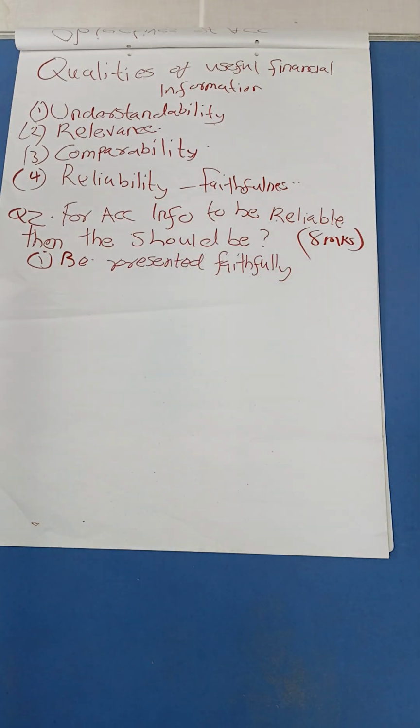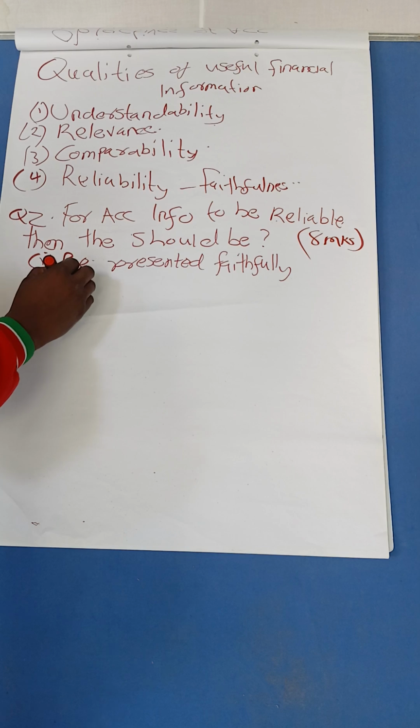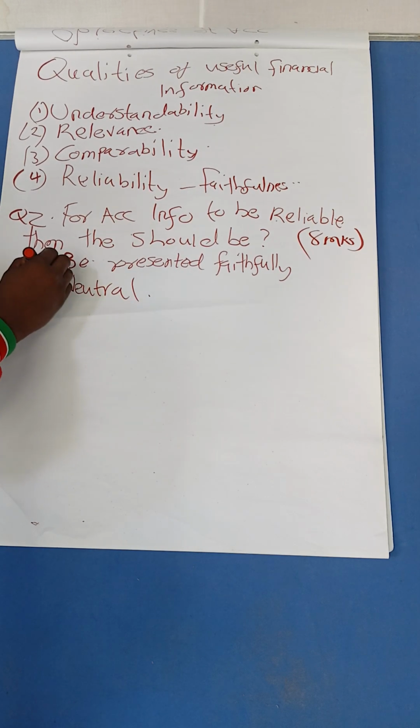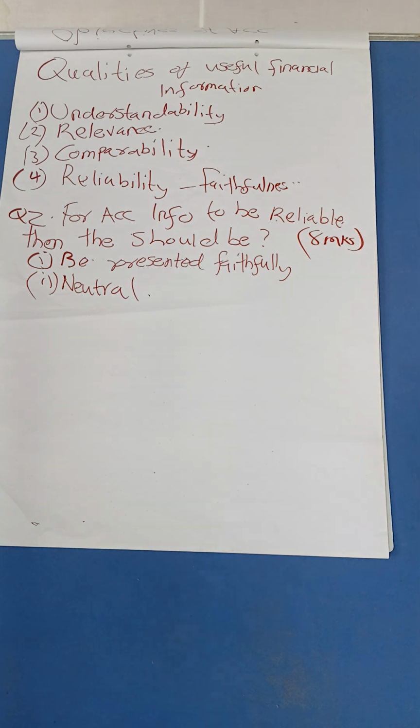Talk about how the accountant must adhere to this. They must not just give figures or give reports just for the sake of giving. They must present information very carefully. Good. Then they must be neutral, free from bias. Then also to be complete. The information must be complete.